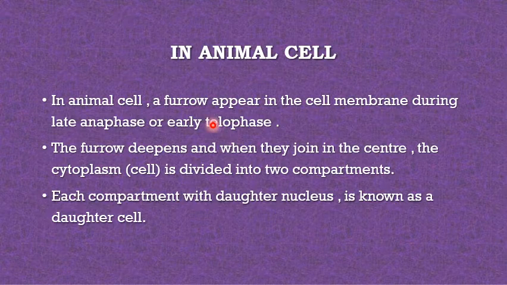In animal cells, a furrow appears in the cell membrane during the late anaphase and early telophase. The furrow deepens, and when it joins in the center, the cell is divided into two compartments. Each compartment with a daughter nucleus is known as a daughter cell with the same number of chromosomes.